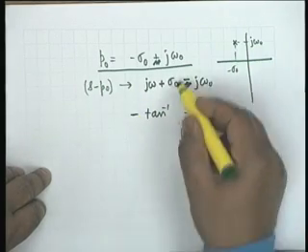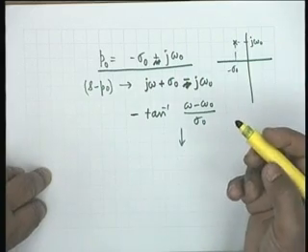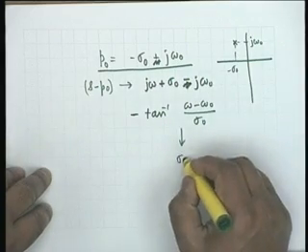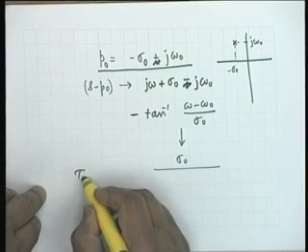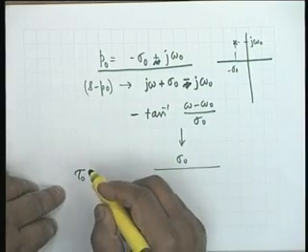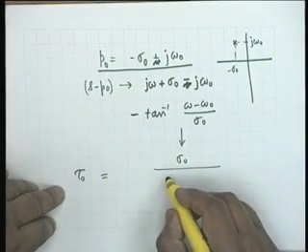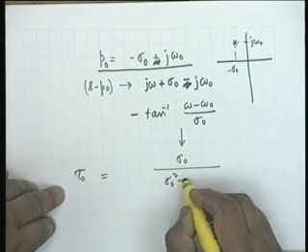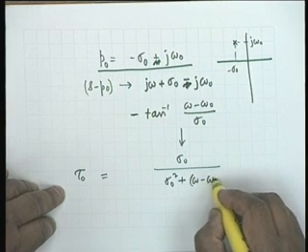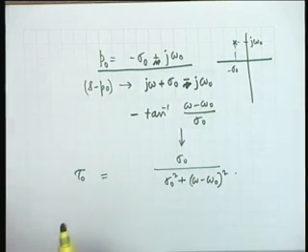The angle contributed by this pole would be this, and if I take minus d phi d omega, the expression for the delay, let us say tau 0, the contribution to delay by the pole P0, let us call it tau 0. Tau 0 would be sigma 0 divided by (sigma 0 squared plus (omega minus omega 0) whole squared). This is the contribution to the delay by a single complex pole.